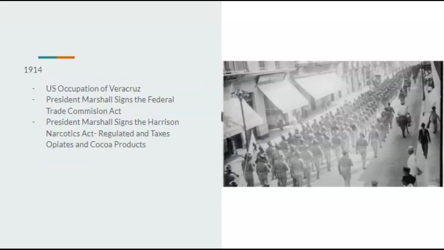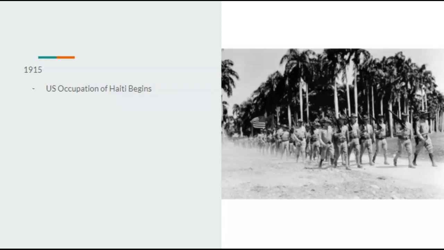In 1914, the U.S. occupation of Veracruz would happen throughout this year. President Marshall would sign the Federal Trade Commission Act, which would establish the Federal Trade Commission. President Marshall would sign the Harrison Narcotics Act, which would regulate and tax opiates and cocoa products coming in from Hawaii. In 1915, the U.S. occupation of Haiti would begin.